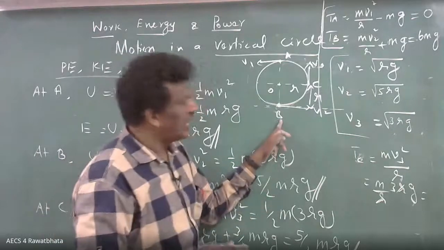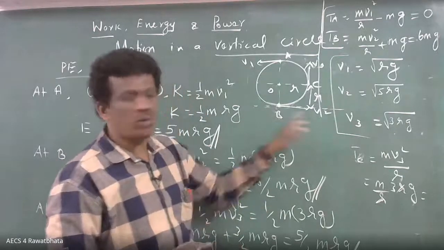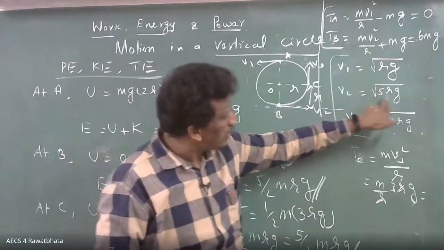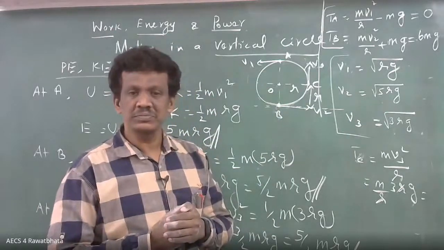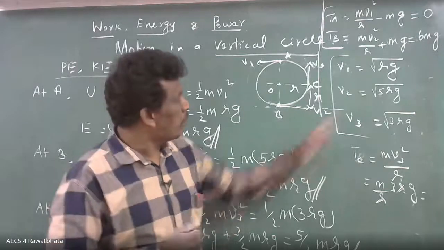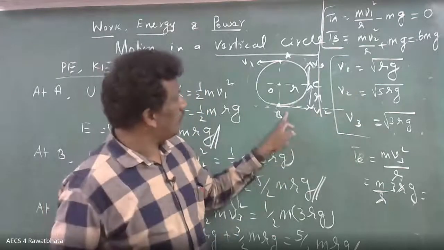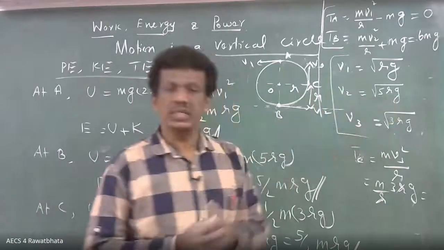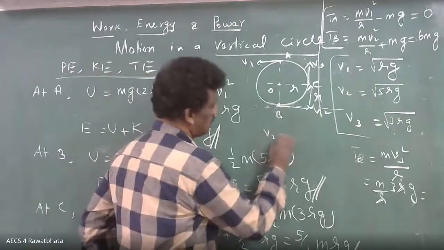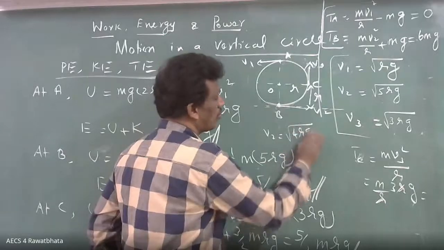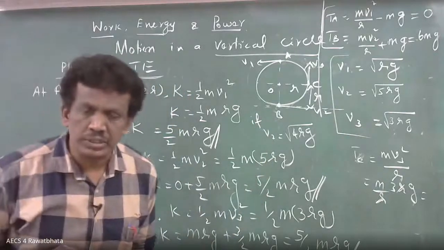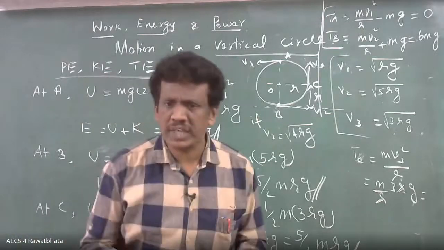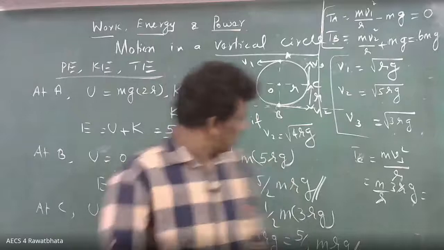You have to see this value, how much is required. I am talking about greater than or equal to. Suppose V2 is, for example, square root of 5rg. Suppose V2 is square root of 4rg, whether possible or not? Vertical circular motion will be there or not? No, that's what I am telling. See, that's what I explained here.